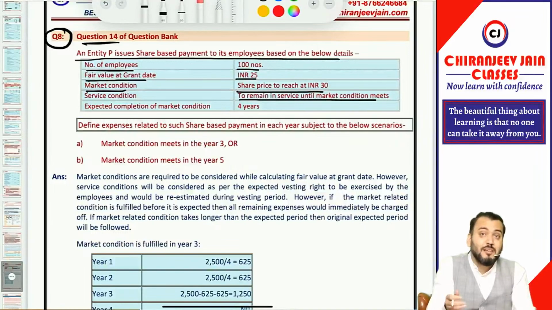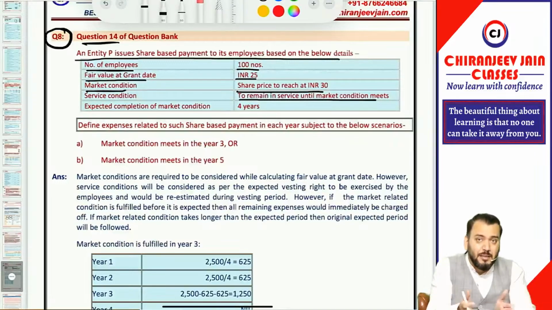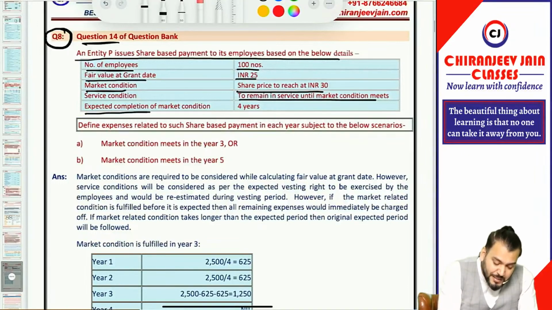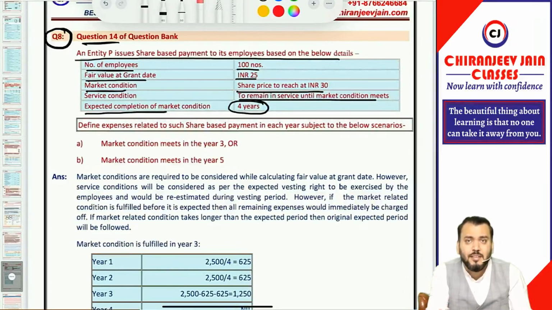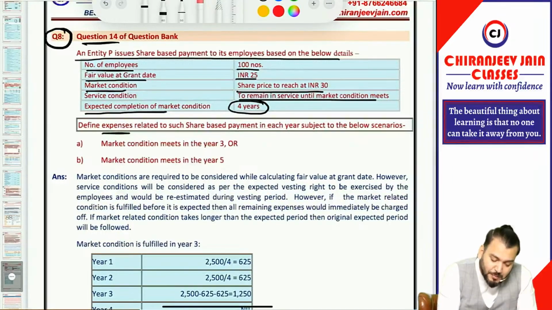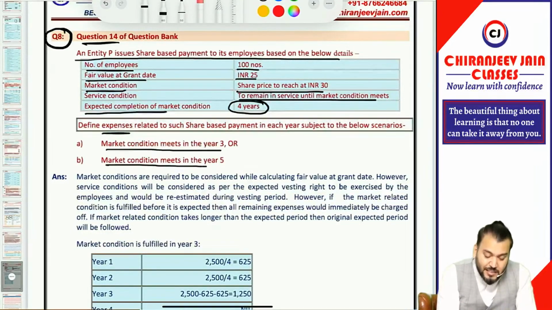Means we don't know what the vesting period is. Therefore we need to estimate the vesting period for the entire EB expense recognition. So management has expected that the market condition will be achieved in 4 years. Means as per management, the intention is to retain the employee for 4 years, and if they can retain the employee for 4 years, their objective is fulfilled. Got it? Yes sir. So define the expense related to SBP in each of the years subject to the two scenarios: that the market condition was satisfied in year 3 or the market condition was satisfied in year 5.